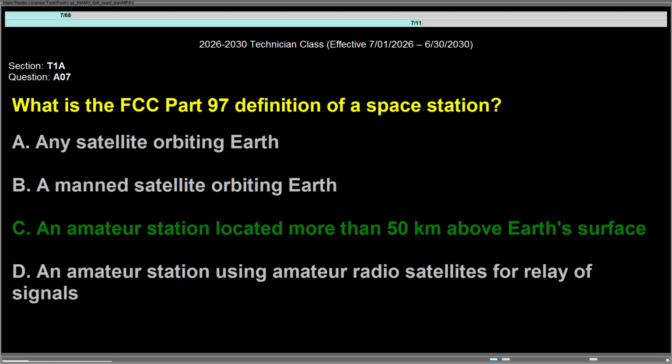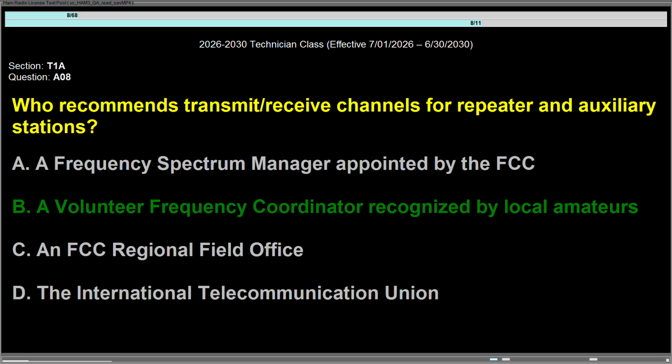Question Alpha 07, what is the FCC Part 97 definition of a space station? Answer is C, an amateur station located more than 50 kilometers above Earth's surface. Question Alpha 08, who recommends transmit/receive channels for repeater and auxiliary stations? Answer is B, a volunteer frequency coordinator recognized by local amateurs.